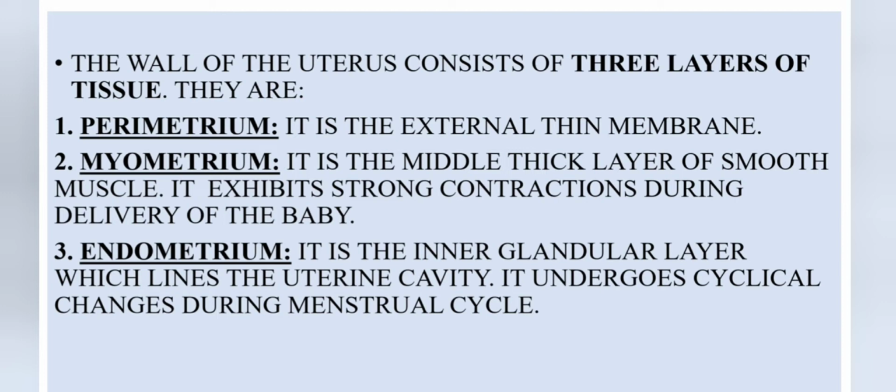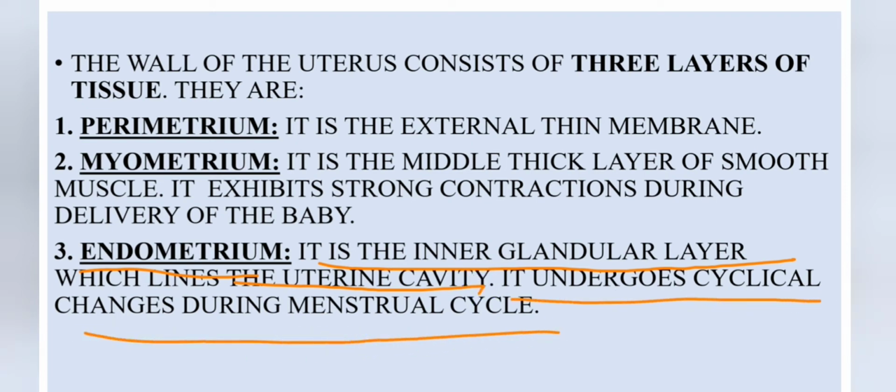Myometrium is a middle thick layer of smooth muscle and it exhibits strong contractions during the delivery of the baby. And endometrium is the inner glandular layer which lines the uterine cavity, and it undergoes cyclical changes during the menstrual cycle.